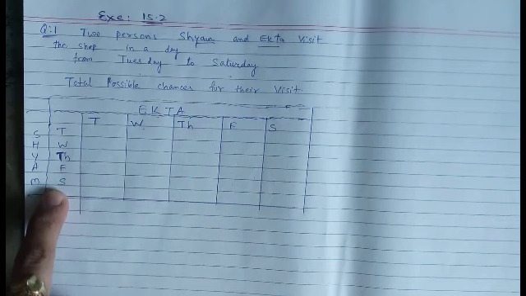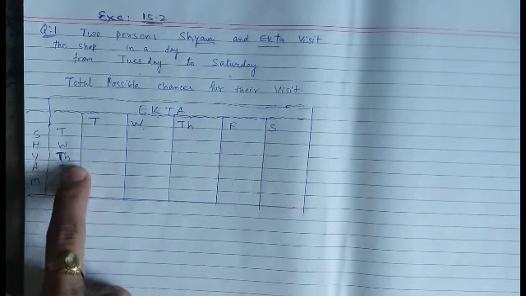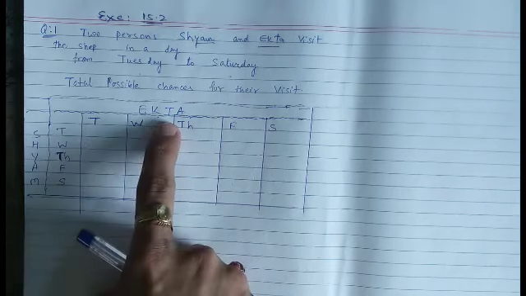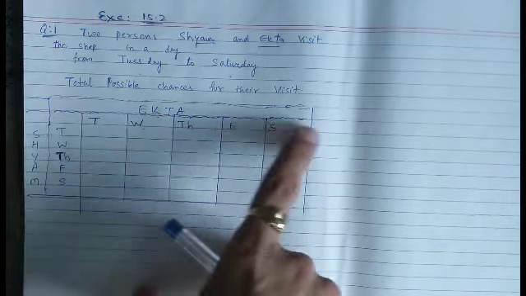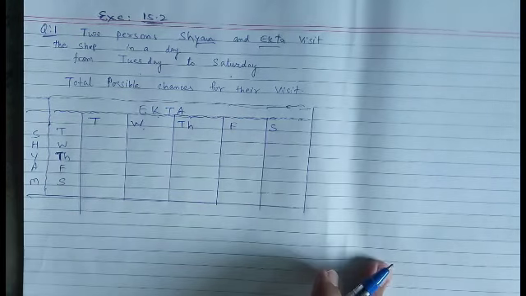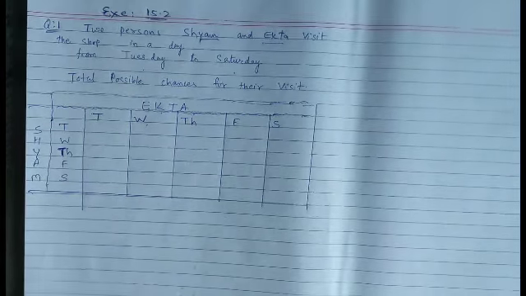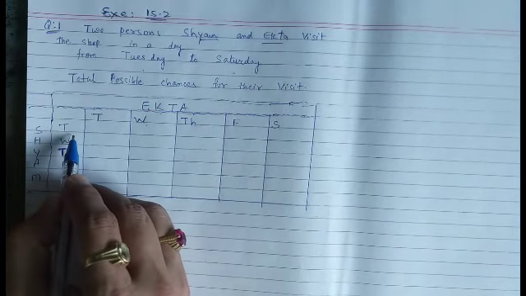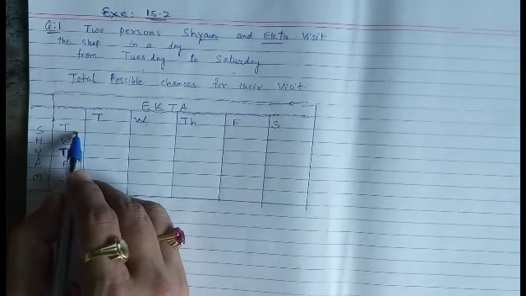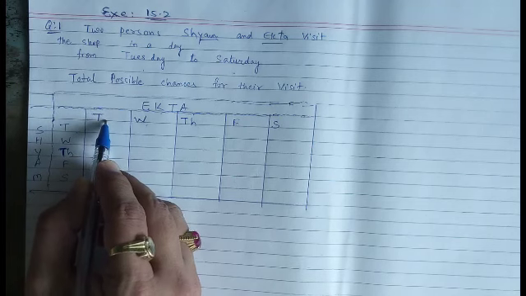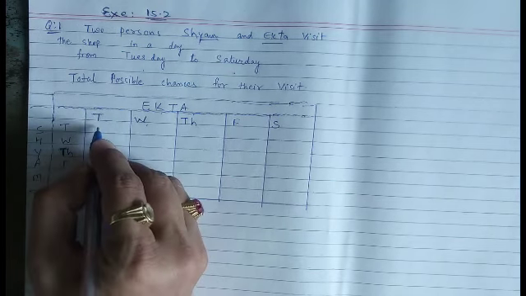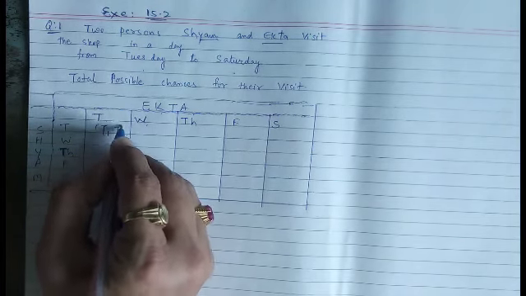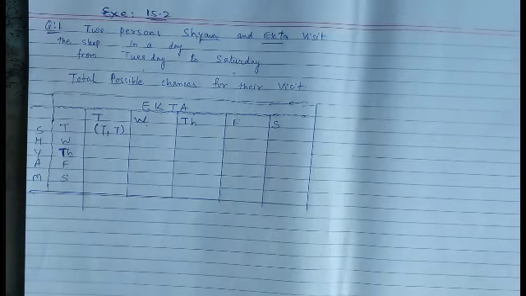These are the chances for Shyam. It is Tuesday, Wednesday, Thursday, Friday and Saturday. These are the chances for Ekta, the same days. Now the combination of their visit. Let us see. Suppose Shyam visits the shop on Tuesday and Ekta also visits on Tuesday. Then the first possibility can be Tuesday, that is TT.